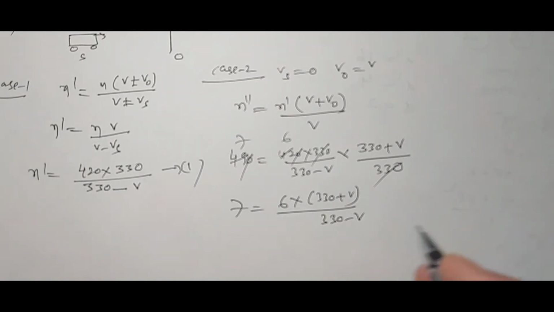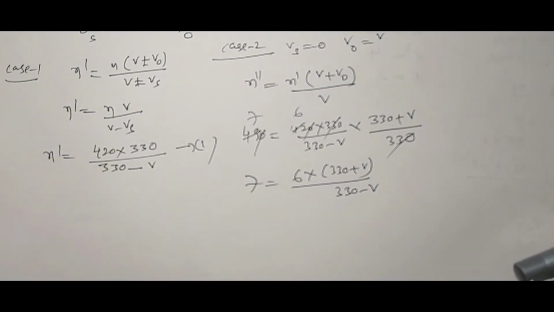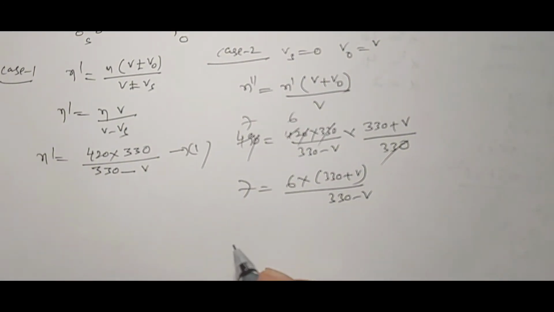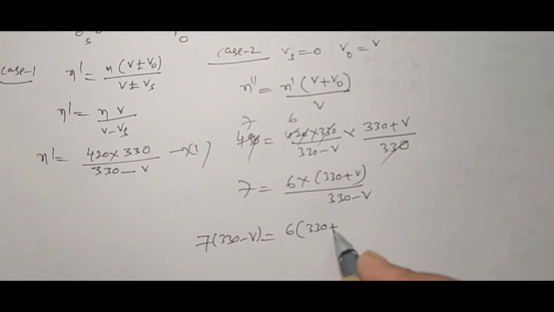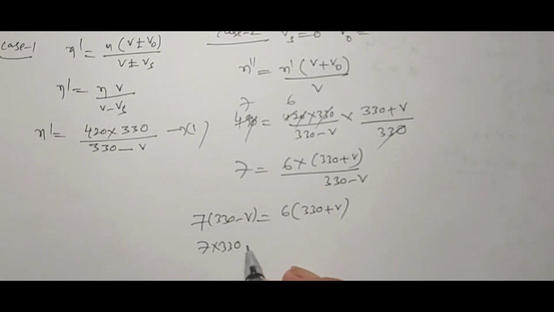So do the cross multiplication. On doing the cross multiplication, what we get here: 7 into 330 minus V is equal to 6 into 330 plus V. Now here 7 into 330 minus 6 into 330 is equal to minus 7V minus 6V, bringing this to this side, 13V.